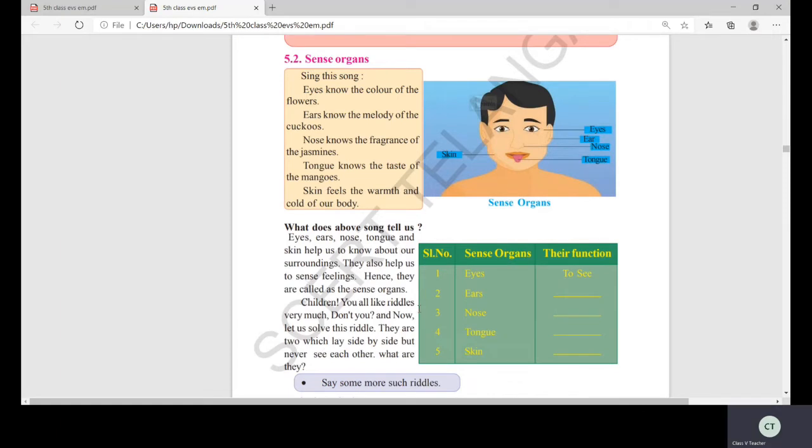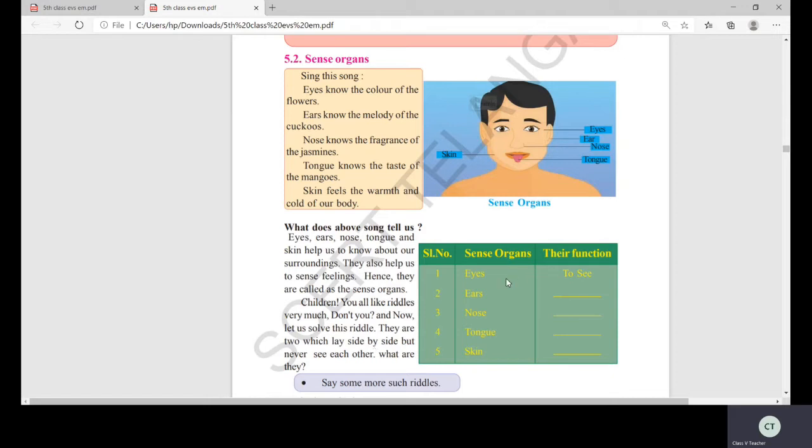Children, you all like riddles very much, don't you? Yes, riddles. And now let us solve this riddle. There are two which lay side by side but never see each other. What are they? It's so easy. Come on, once again, I'm going to tell you. There are two which lay side by side but never see each other. What are they? Yes, so easy. The answer is eyes, isn't it, children? So they lay side by side, but this eye cannot see the other eye, isn't it? So these are the eyes.